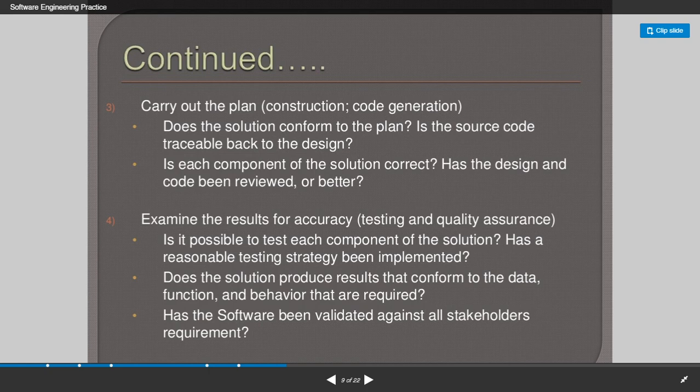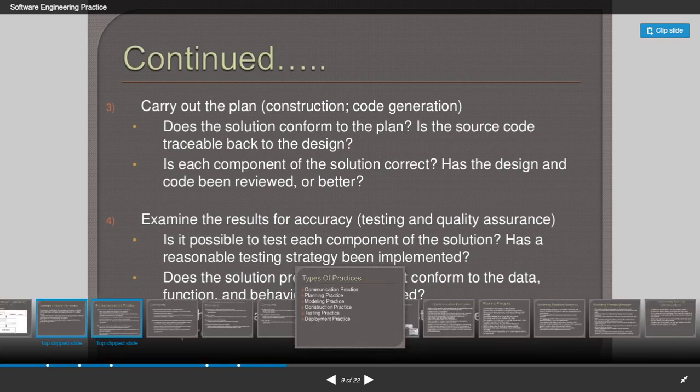Does the solution produce results that conform to the data, function and behavior that are required? And then, has the software been validated against all the stakeholders' requirements? Because stakeholders are the customers who are going to use the product. So we have to check the validation against the requirements of all the stakeholders, because each stakeholder has different opinions, and it should be validated against each stakeholder.